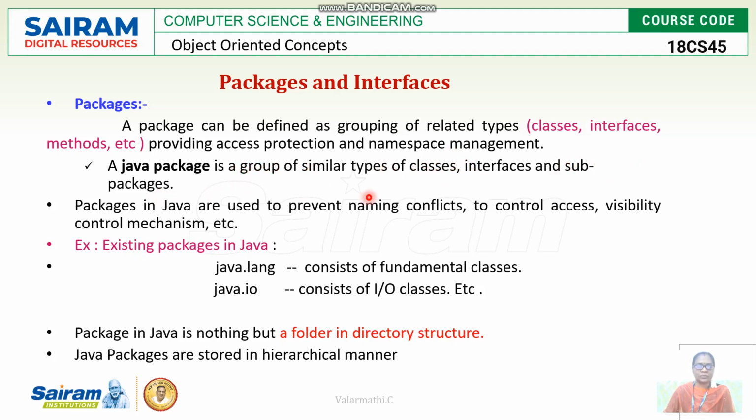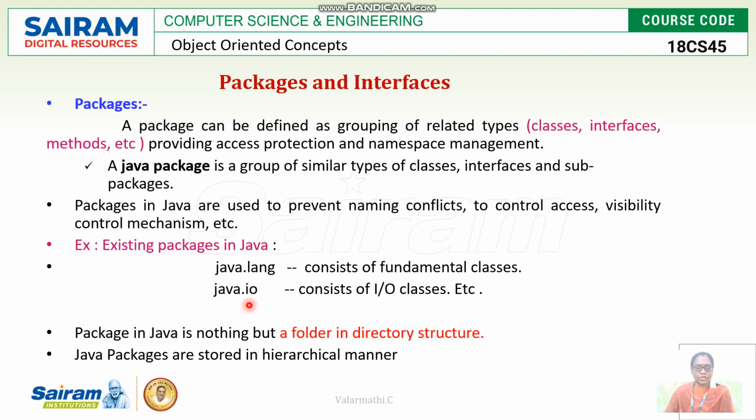If you want to do input and output processing, java.io is one of the big and famous packages, which consists of all input-related and output-related classes and interfaces. DataInputStream is one of the classes available in IO. Then InputStreamReader, BufferedReader, OutputStreamWriter, BufferedWriter, PrintWriter and so on. Like that, many related classes are available in the IO package.